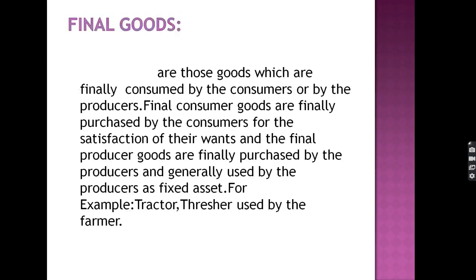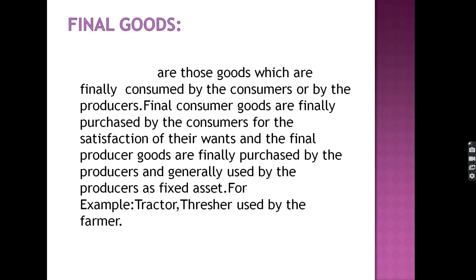Next one is final goods. Final goods are those goods which are finally consumed by the consumers or by the producers. For example, bread, butter are final goods for the consumers. Bed sheets are final goods for the consumers. There are also final goods for the producers.